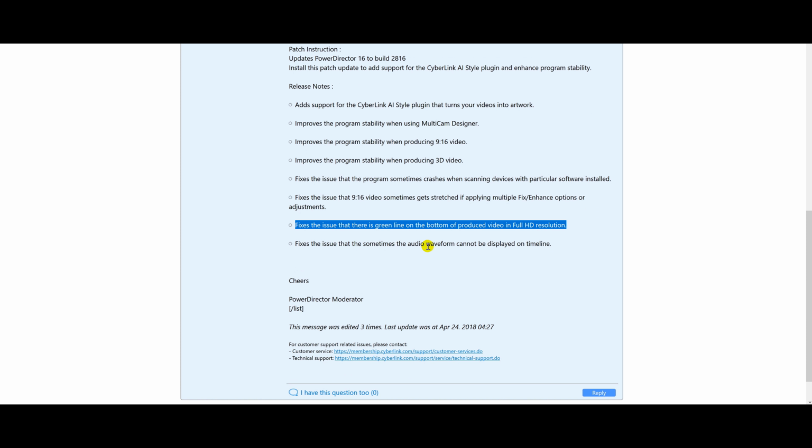Fixes the issue that sometimes the audio waveform cannot be displayed on the timeline. Well, that is cool. It works for me. I made another video about this and it wasn't working for other people, but apparently this fix is going to fix the audio waveform. So you definitely want to go and get yourself upgraded if you're running PowerDirector 16.